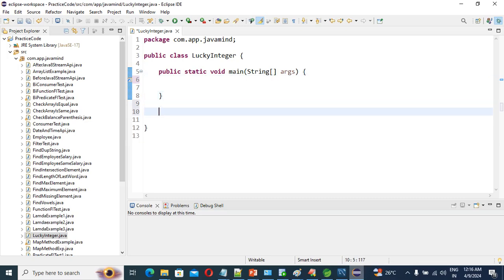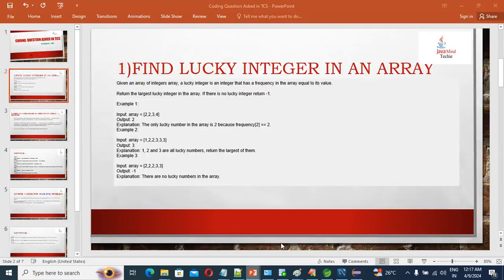After that, guys, see, we need to find the lucky integer. So see what our thought process is. First I will explain this thing, then I will tell you how we are going to write the code. So first we need to find the frequency. How many times 2 is coming, how many times 3 is coming, how many times 4 is coming, right? So first we need to find the frequency.